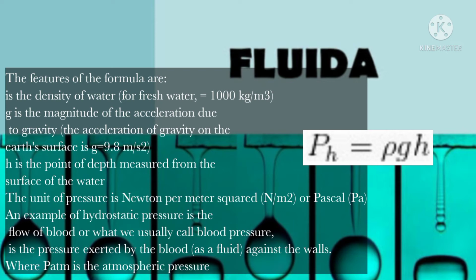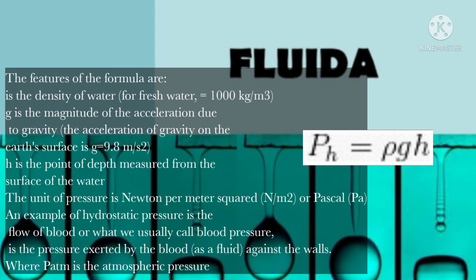The unit of pressure is Newton per meter squared or Pascal. An example of hydrostatic pressure is the flow of blood or water. We usually call blood pressure the pressure exerted by the blood as a fluid acts against the walls.